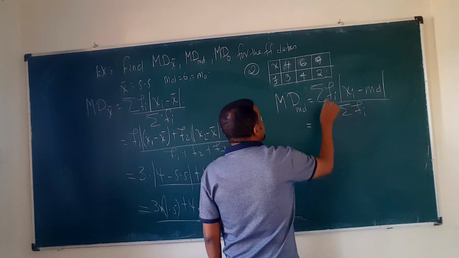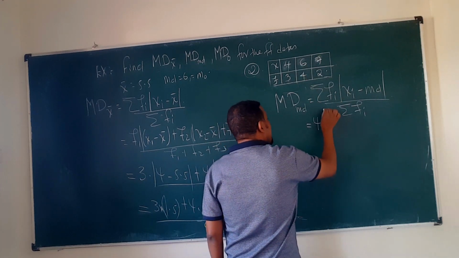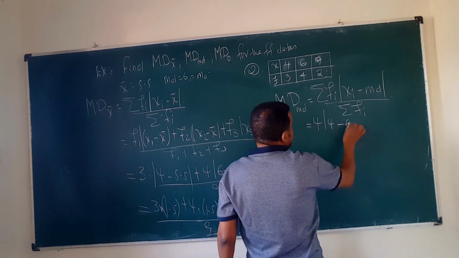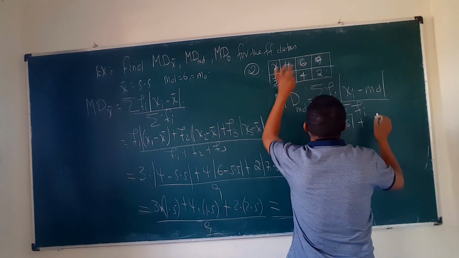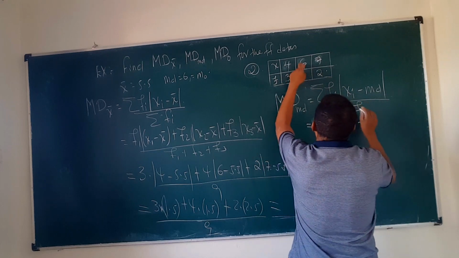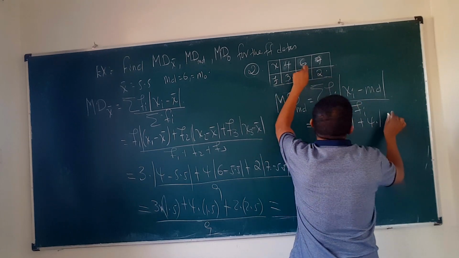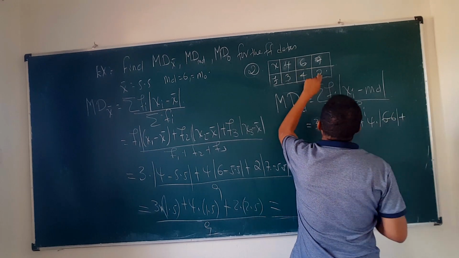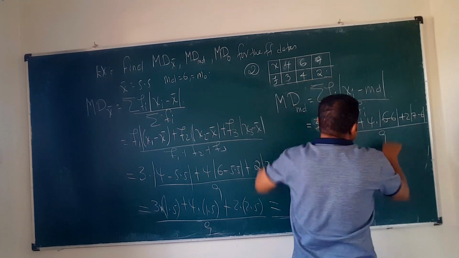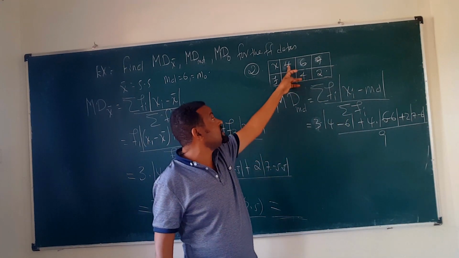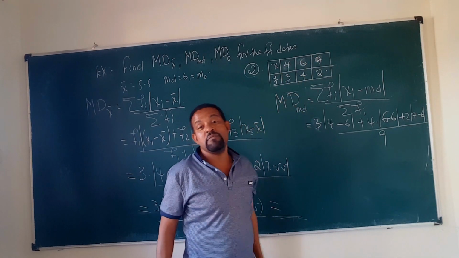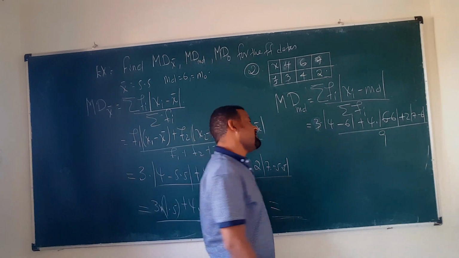So that will be 3 times absolute value of 4 minus the median, which is 6, plus 4 times 6 minus 6, plus 2 times 7 minus 6, over 9. So from each value we subtract the median, and each of the differences is multiplied by the corresponding frequency.